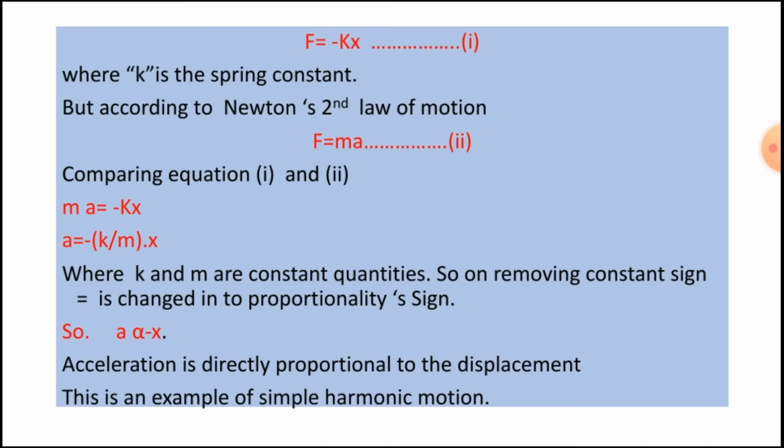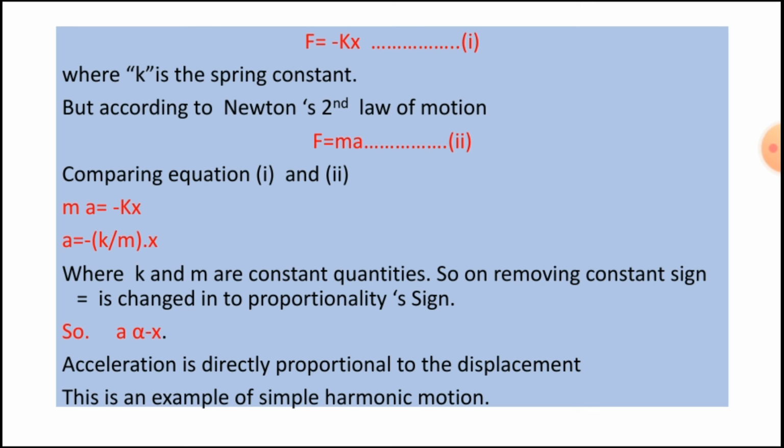F is equal to minus kx, where k is the spring constant, and according to Newton's second law of motion, F is equal to ma. This is the second equation. F is equal to minus kx. This is the first equation. Comparing equation 1 and 2, ma is equal to minus kx, a is equal to minus k upon m x. K and m both are constant quantities.